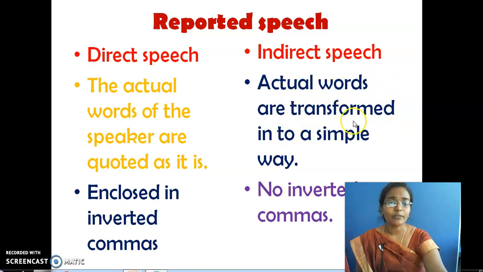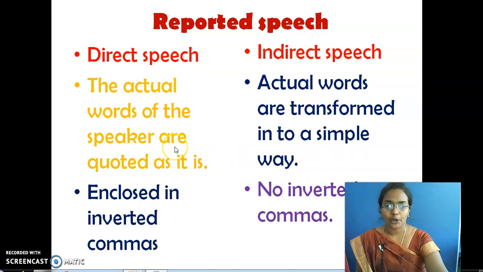What is the meaning of the word transformed? Converted. And here, direct speech is enclosed in inverted commas, whereas in indirect speech we don't use inverted commas. Are you clear with all these things, children? I think so. You are clear with all these ideas which are given over here, how a direct speech should be and how an indirect speech should be.